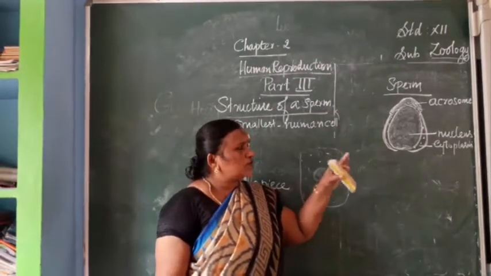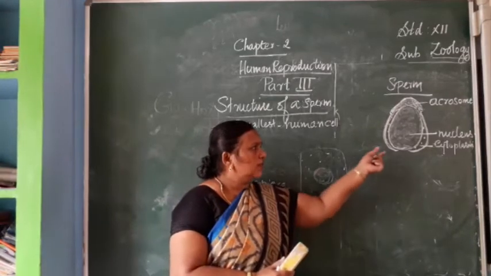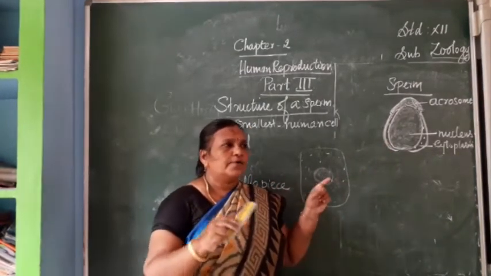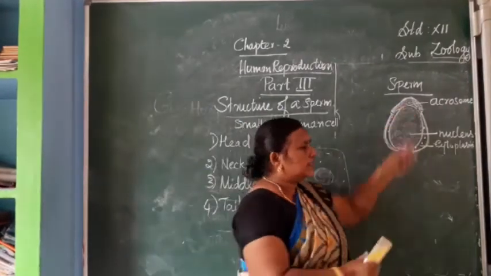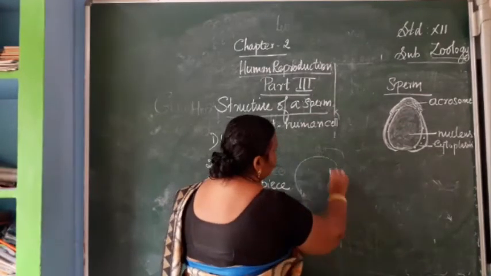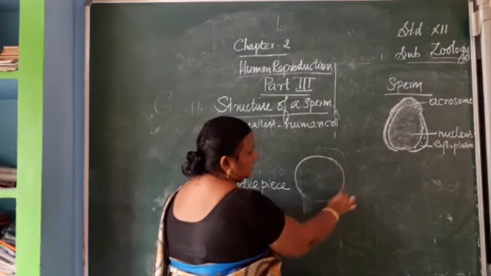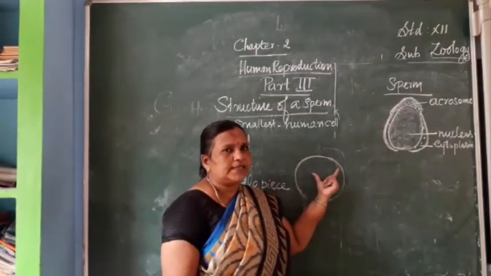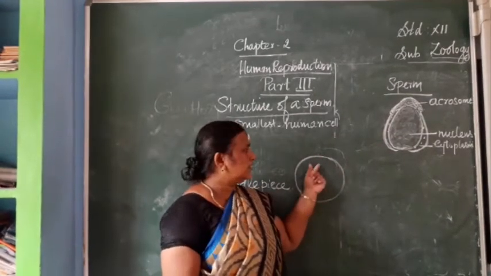The function of this acrosome is that when the sperm is moving towards the ovum during fertilization, this area penetrates the ovum. The outer layer of the egg has many layers, not like the sperm. Three thick layers are there on the outer covering of the human egg.